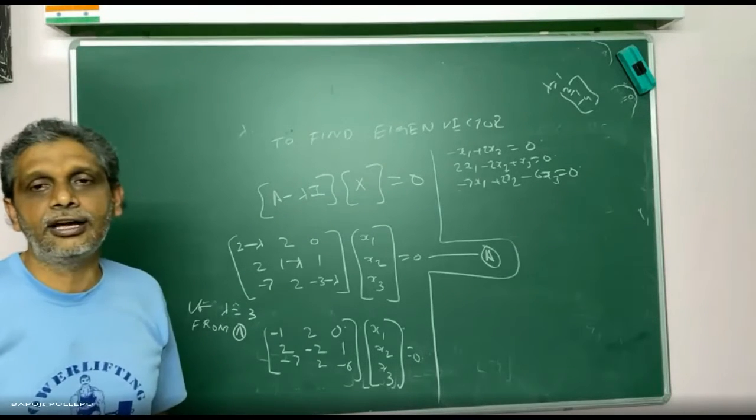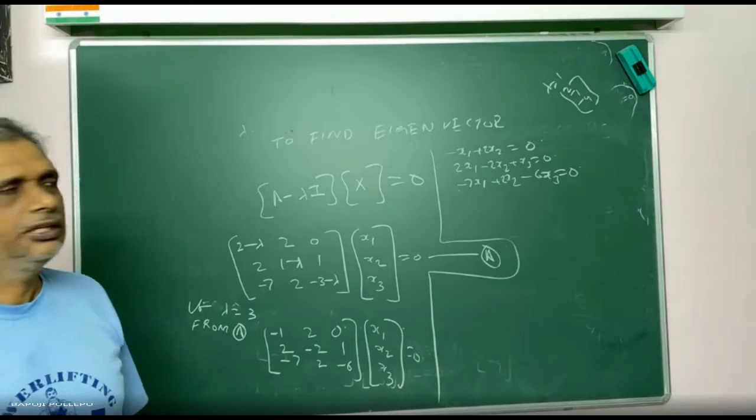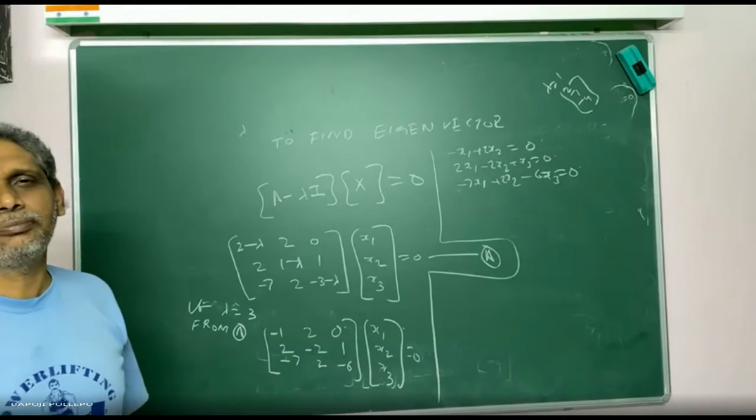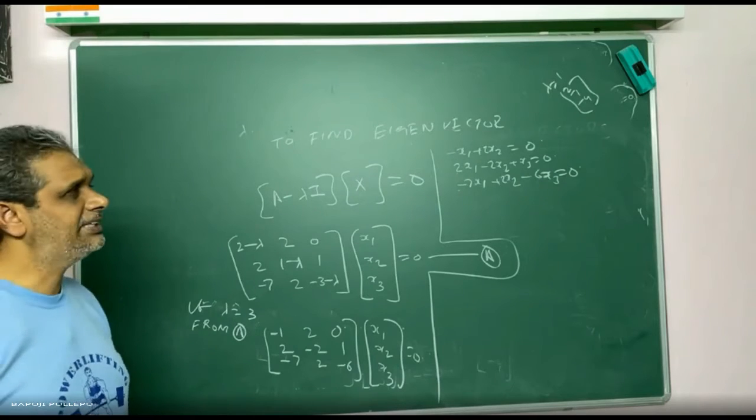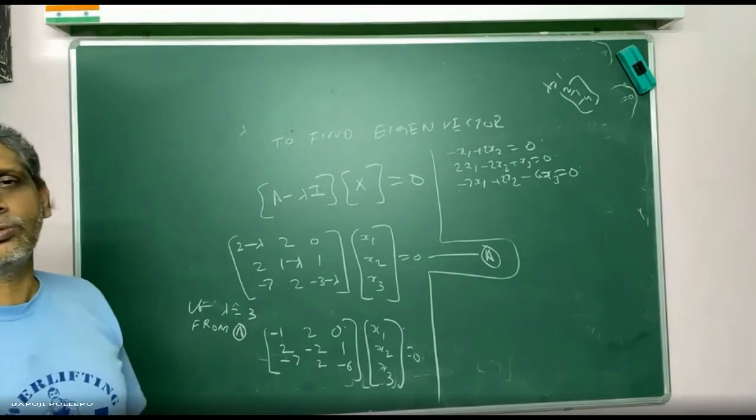Don't wonder why he is always taking 1 and 2 only. That is your wish. If you take 2 and 3, the numbers are somewhat big, but they will cancel automatically and you get the same answer. It's not a big deal. I choose small coefficients so that I can go nicely.